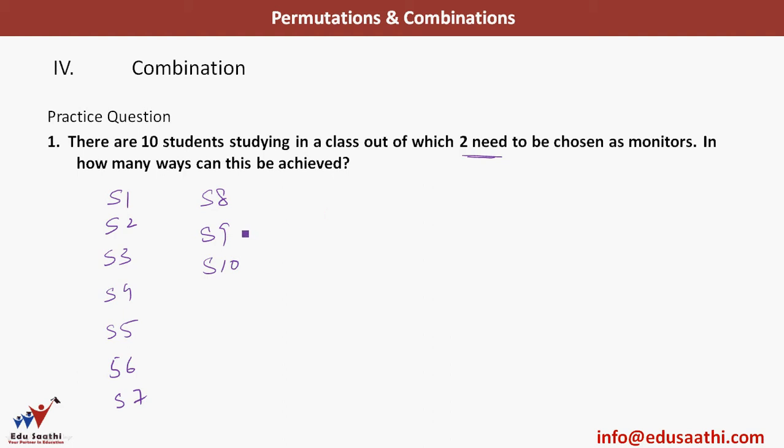I have to choose any 2. So for example, I have made up my mind that I want to choose student number 5 and student number 8. I will choose S5 and S8 as the monitors in class. Now does it matter that I call S8 first and S5 later, or S5 first and S8 later? No. Why? Because at the end of the day both of them are the monitors. I will have both of them. It does not matter who I am choosing first and who I am choosing later.